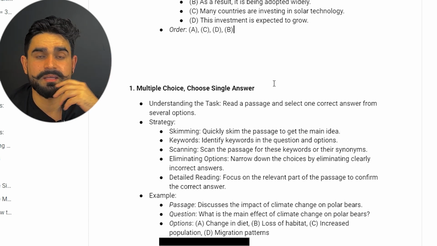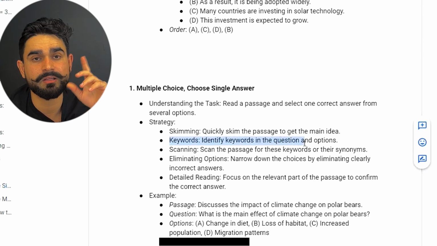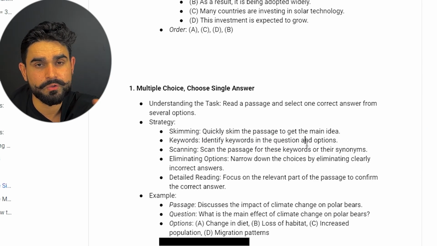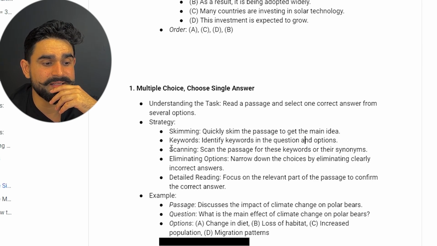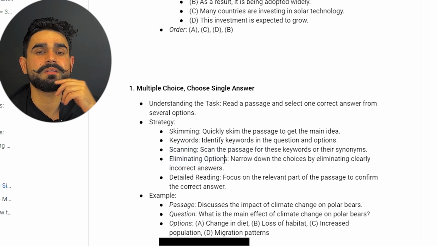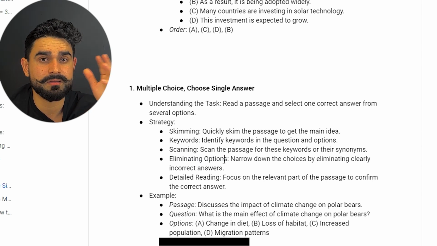Okay, again, you look for the keyword, guys. You need to identify the keyword in the question and in the option. Quickly go to the passage and look for where those keywords are hanging on the passage, and quickly scan the passage for these keywords. Again, I'm telling you, then you use the elimination option like we use in the reading and writing fill in the blanks. You use the same elimination option in the MCQs.